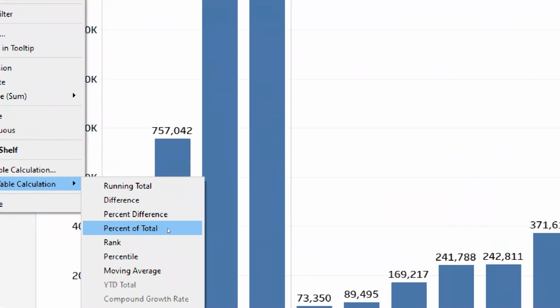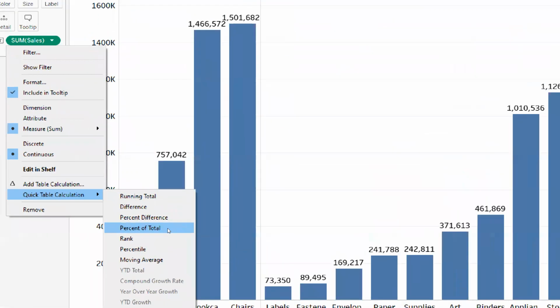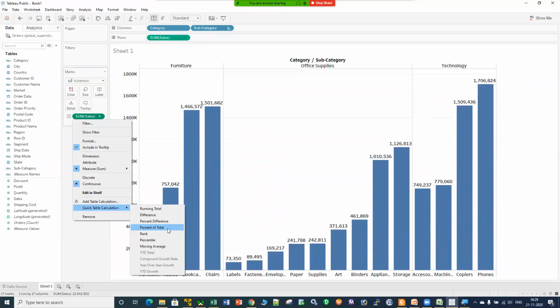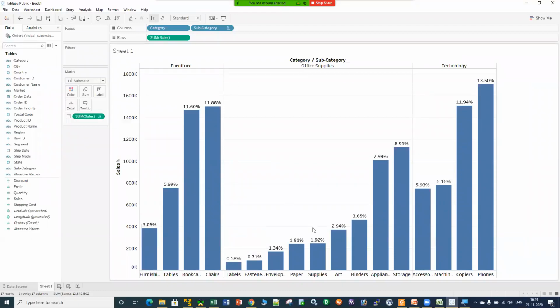What is the option? Percent of total. So if I click on percent of total in the quick table calculation, the number will be converted into percentage. The labels are converted into the percentage, but my y-axis, the sales axis, is still in the K format. That is not a good representation. So I have to convert my y-axis as well into the percentage format.